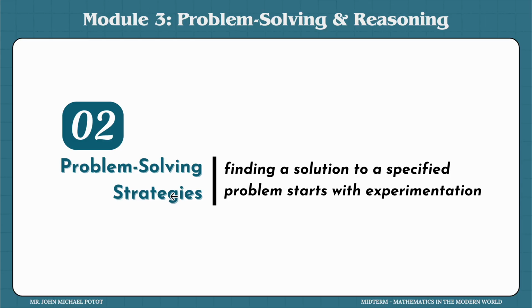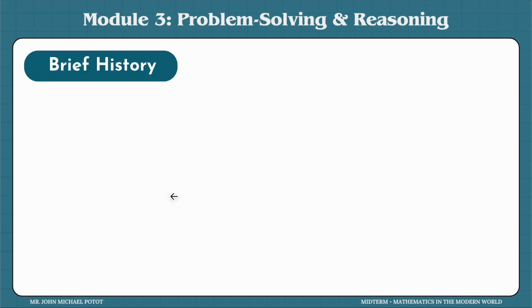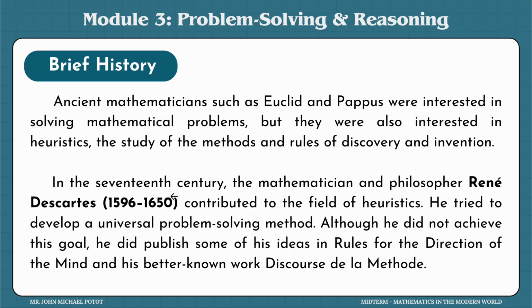Okay, now we're down to part 2. I think we can still finish it before the time ends, don't worry. So, problem-solving strategies. We will be introducing you to a problem-solving strategy, and this part will be focusing on finding a solution using experimentation. Just a brief history about problem-solving strategy. Ancient mathematicians like Euclid and Pappus were also interested in solving mathematical problems, and that is what they refer to as heuristics.